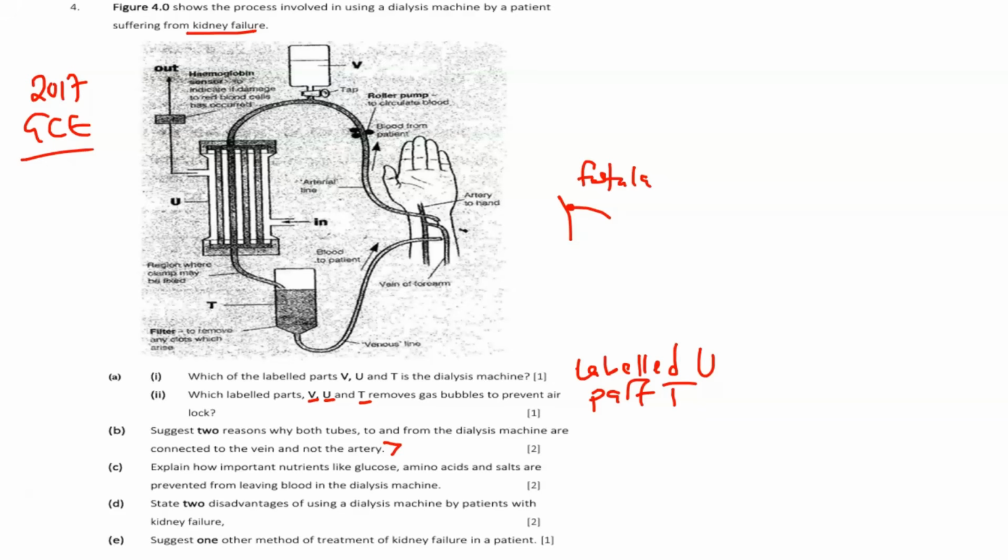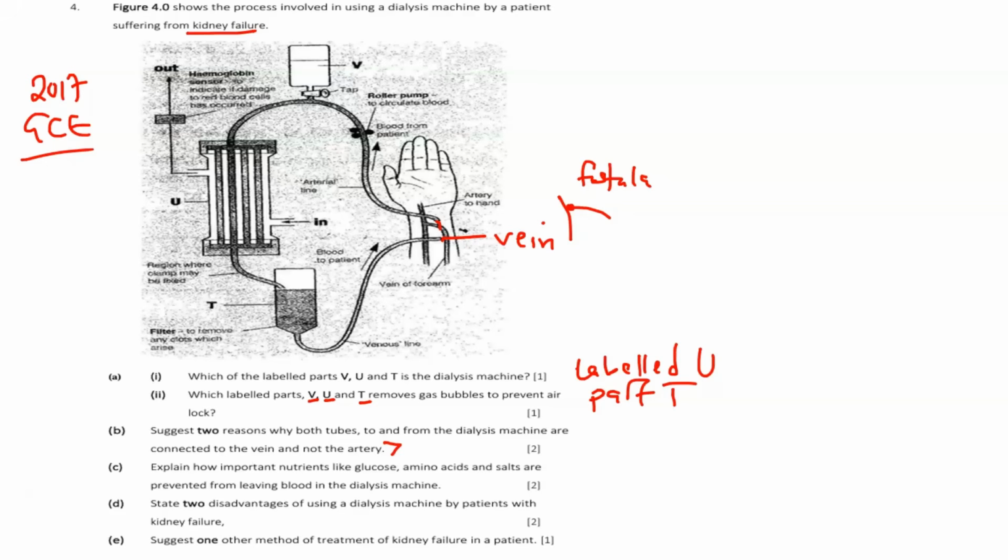But the question is, why is the dialysis machine connected to the vein? Where they are fused here, since they are joined, this straight one is called the artery, and of course this one is the vein. But look at the machine. The machine is connected to the what? To the vein and not to the what? To the artery. So here you should know that they are fused, and the machine is connected to the vein and not to the artery.